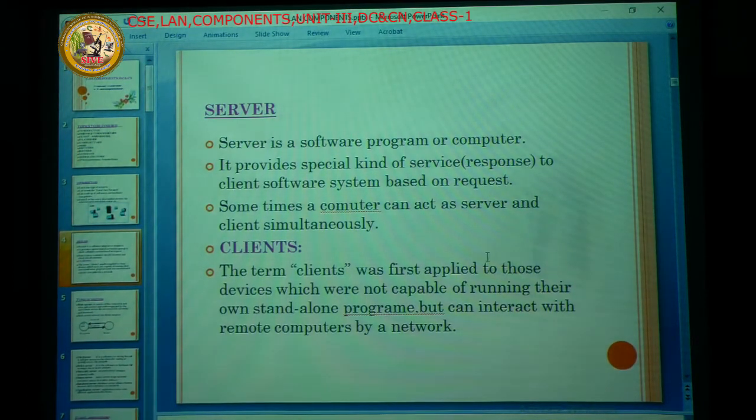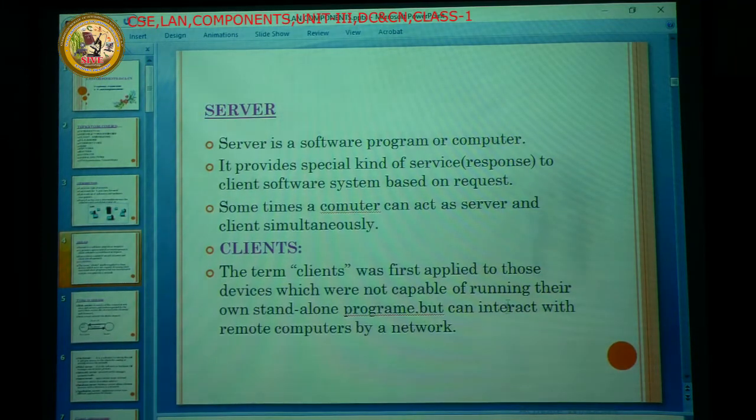Remote computers in the network means the client interacts with or shares with any computer in the network. It should be in the network. Suppose it is sharing some data, a particular segment in a LAN. So by a sharing mechanism, it can transfer data between other remote computers in the same network. That is the client.